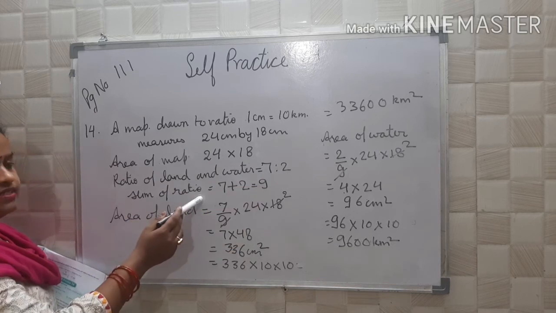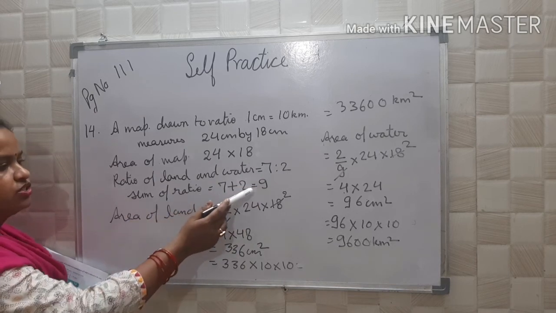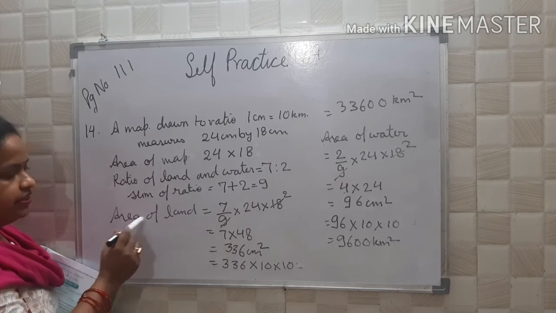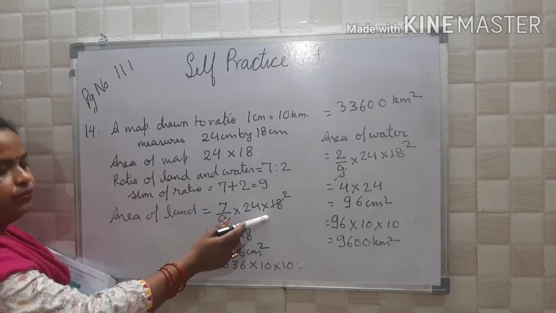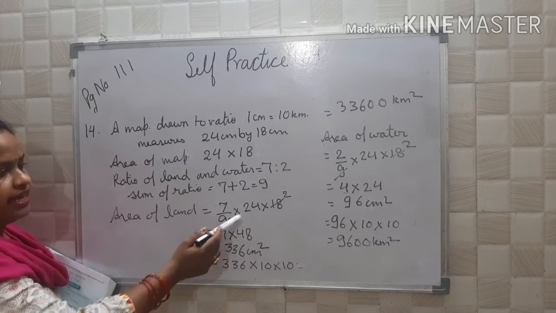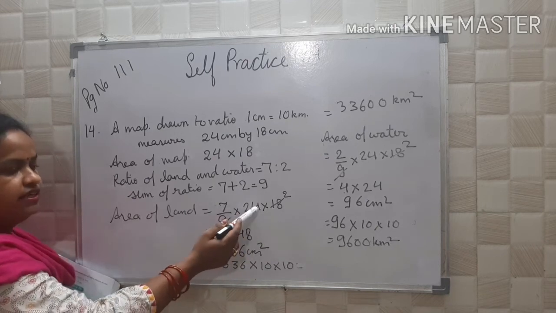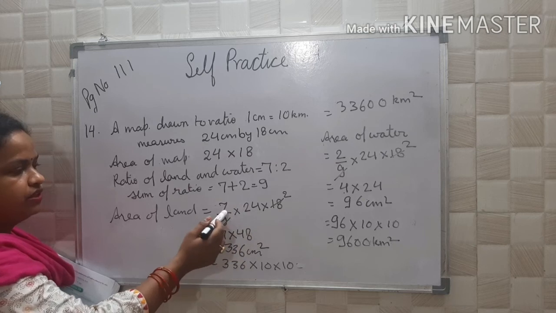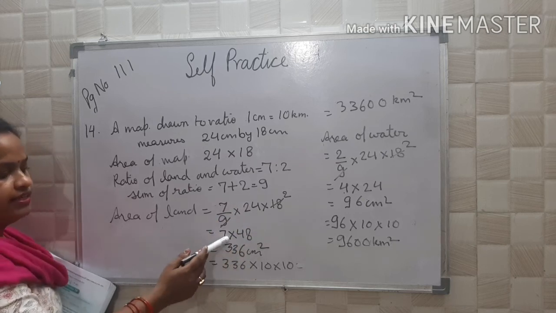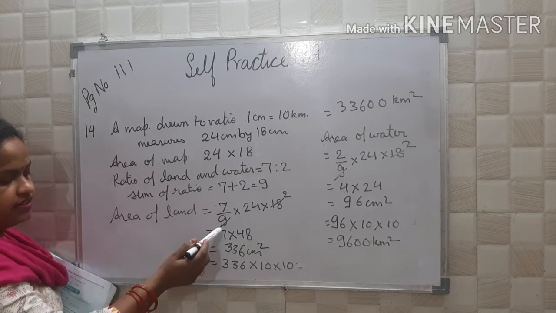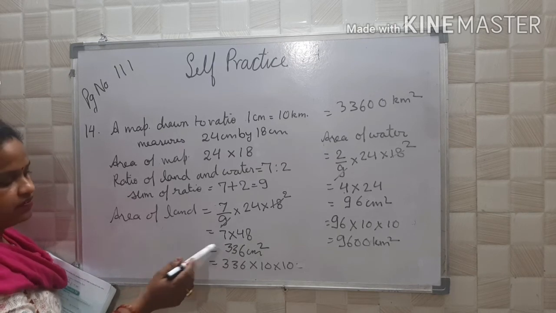So what will be the sum of the ratio? 7 plus 2, that is equal to 9. The area of land is 7 upon 9 into 24 into 18. Now 9 2s are 18, so 7 into 24 into 2. 24 2s are 48 and 7 into 48: 8 7s are 56, carry 5, 7 4s are 28 plus 5, 33.